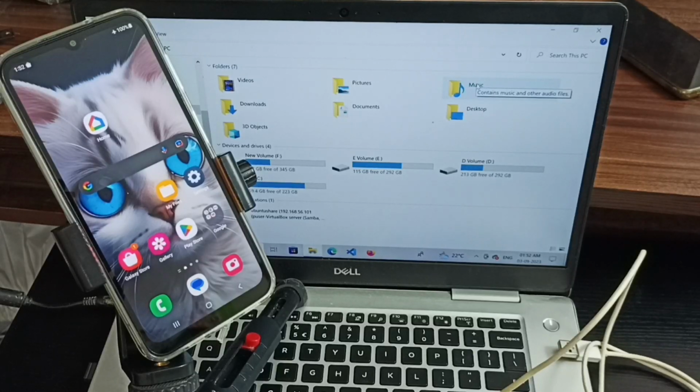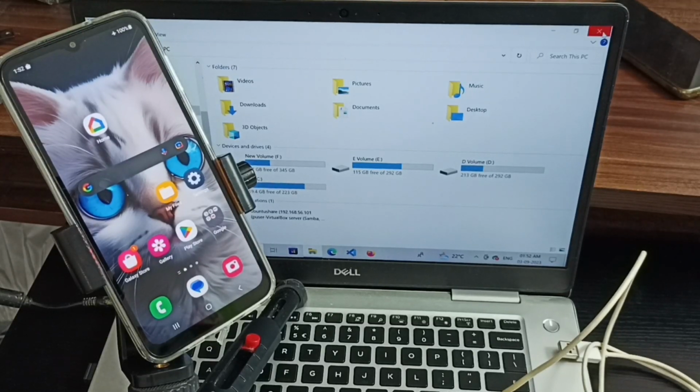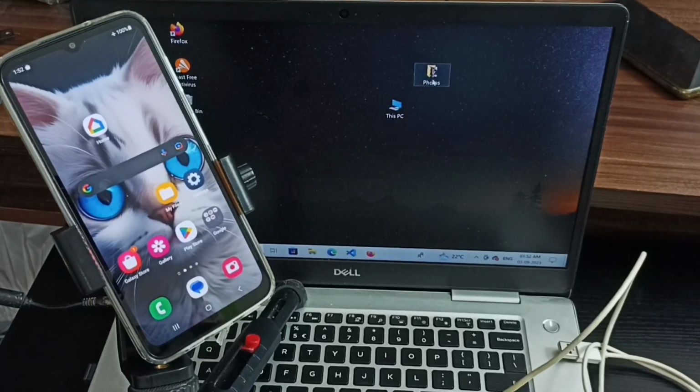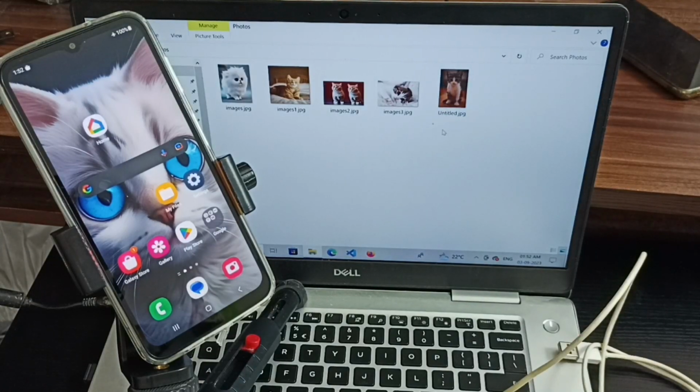Hi friends, this video shows how to transfer photos or videos from laptop or PC to Android mobile phone. So here in this laptop, let me go to this photos folder. So here we can see some images. So I am going to copy this image from this laptop to this mobile phone.